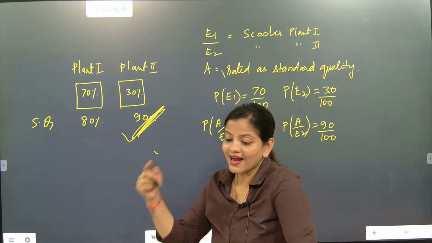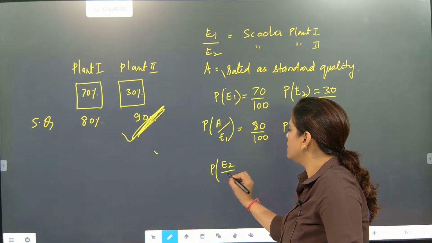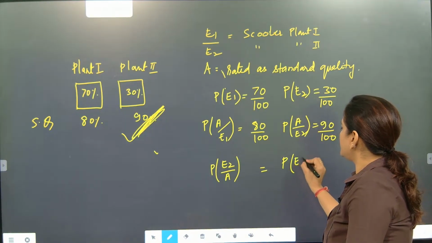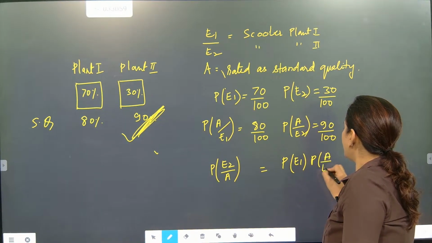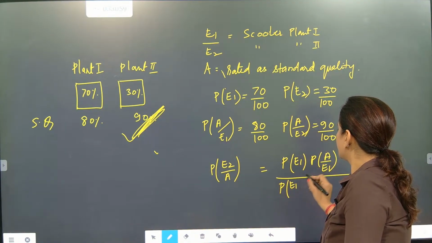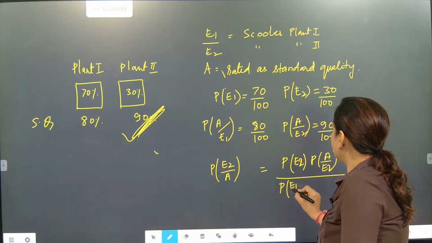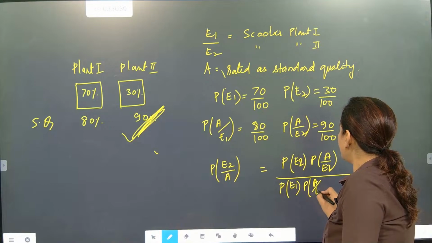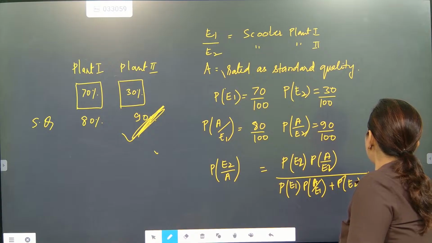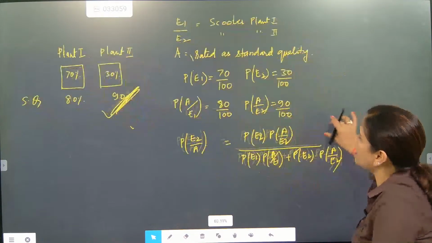But we have to find the probability of plant 2 given A, that is P of E2 by A, which is equal to P of E2 into P of A by E2, divided by P of E1 into P of A by E1 plus P of E2 into P of A by E2. This is the format, and then the same Bayes theorem we are going to apply and solve it.